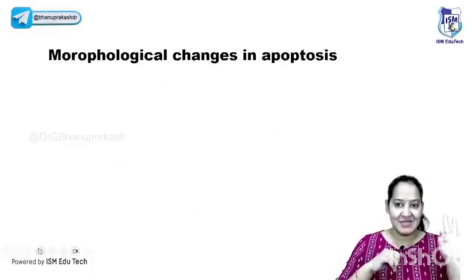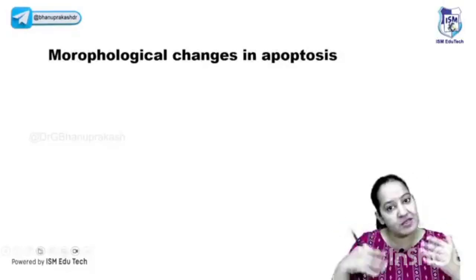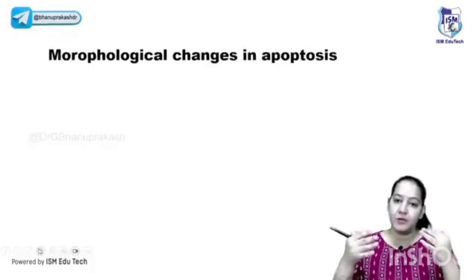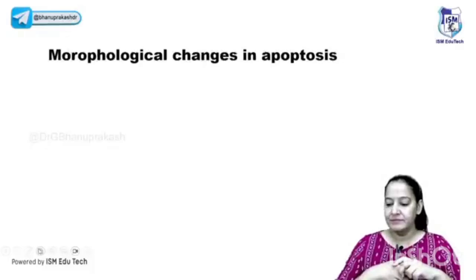So I taught you the two mechanisms, the extrinsic pathway and the intrinsic pathway. In both of them, I taught you two phases, the initiation and the execution. Initiation is different in both of them, but execution is a common feature for both. I want all of you to appreciate that you got it. Kindly write down you got it, or if you have any doubt, please ask, or give me a thumbs up. Can we go ahead?